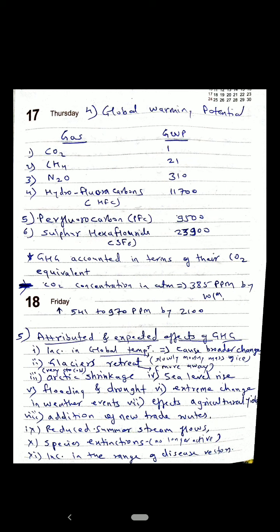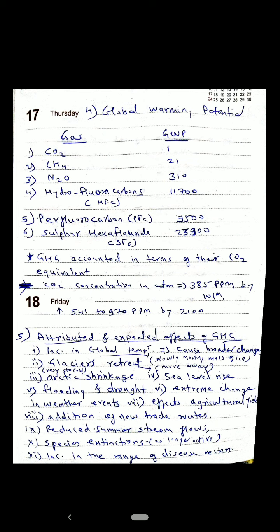So the next point is the attributes and expected effects of greenhouse gases. What will be the effect if the greenhouse gases in the atmosphere increase? First, it will increase the surface temperature of the earth, which will have broad changes such as glacier retreat. That is, a glacier is a slowly melting mass of ice.